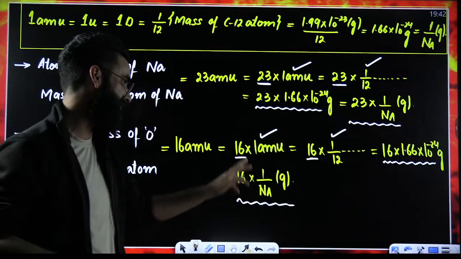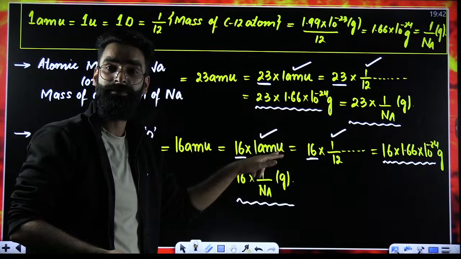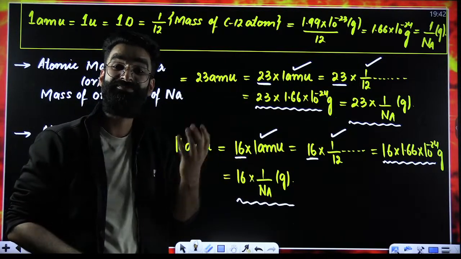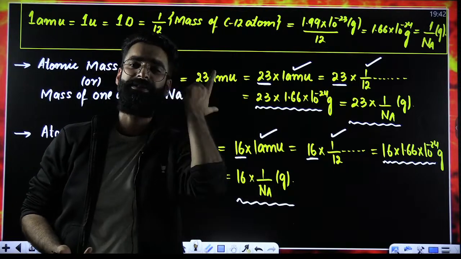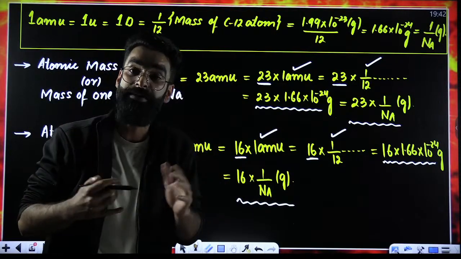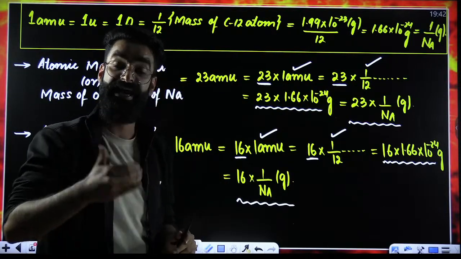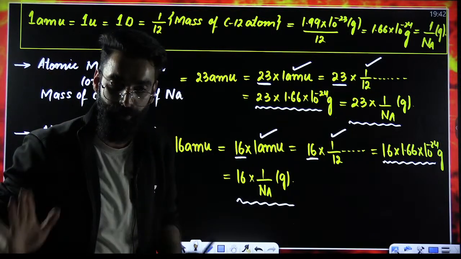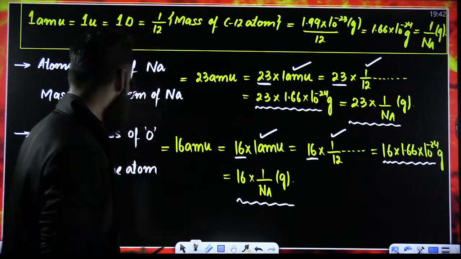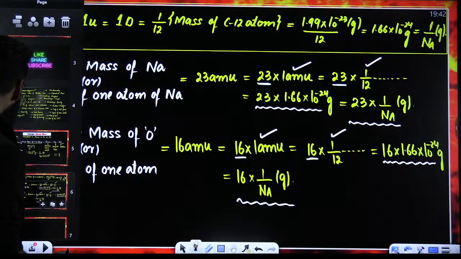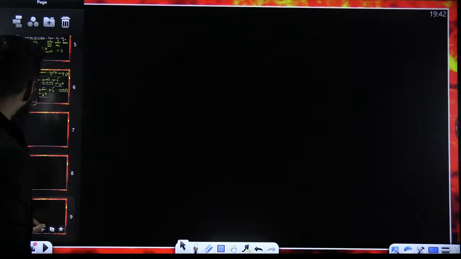One atom of oxygen is 16 times heavier than 1 AMU, right? So atomic mass is basically giving us the idea about one simple thing, like how many times an atom of an element is heavier than 1 AMU, right? So I'm just going to write one simple statement over here.